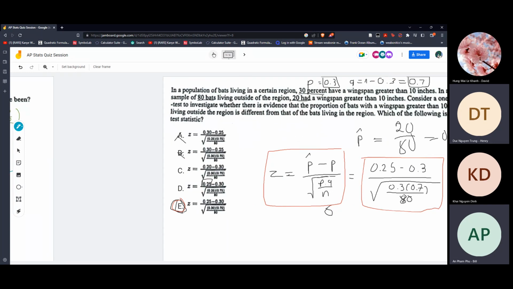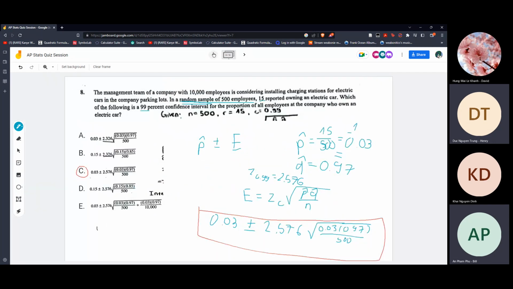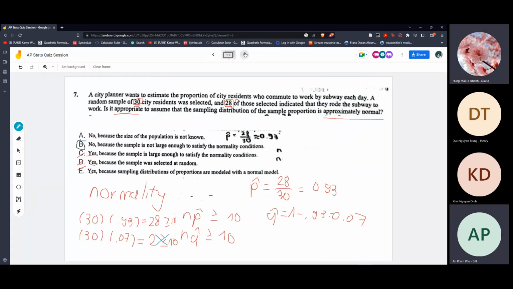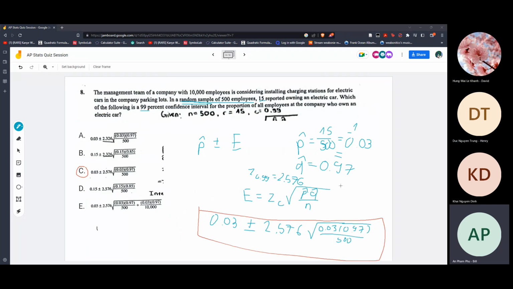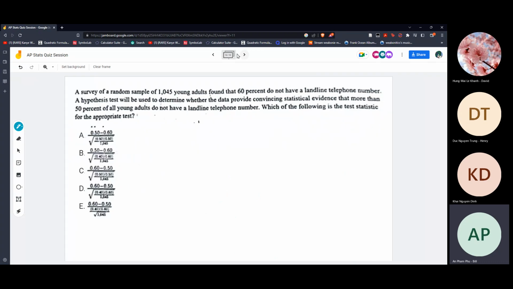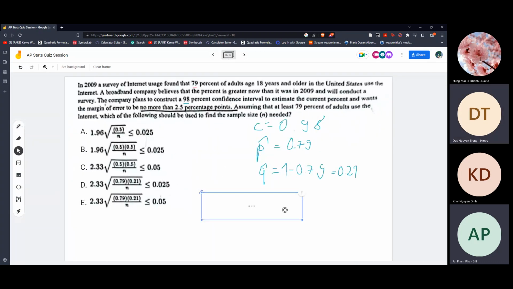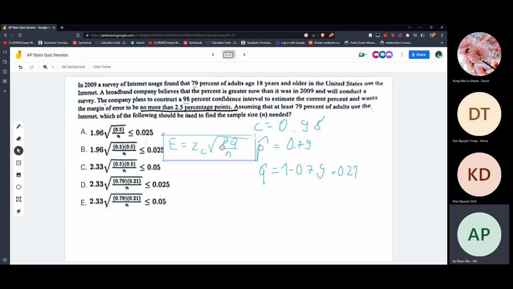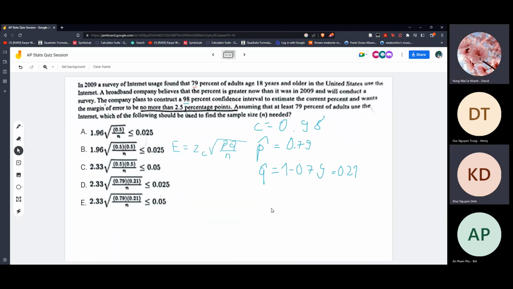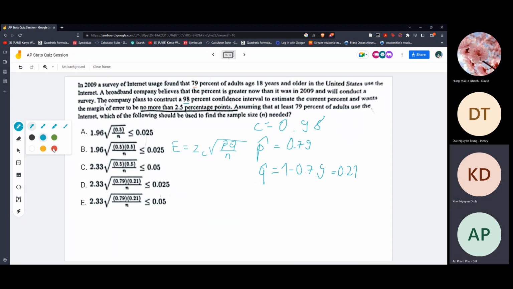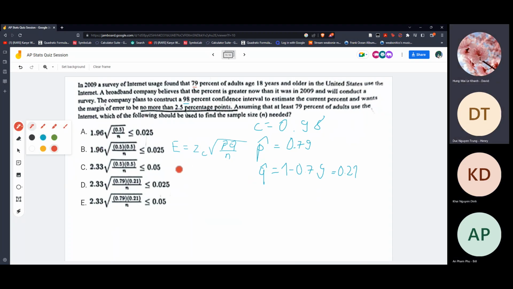Let me just take a picture. Why not just write it? Just do the E equation, z c times... There we go. Sure, we can just substitute in.